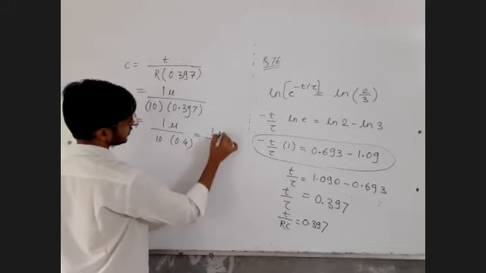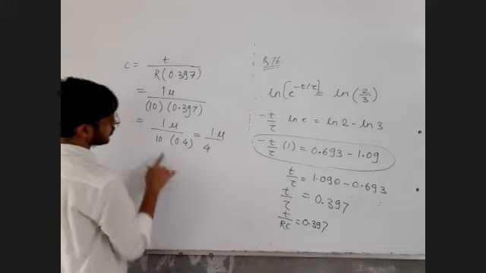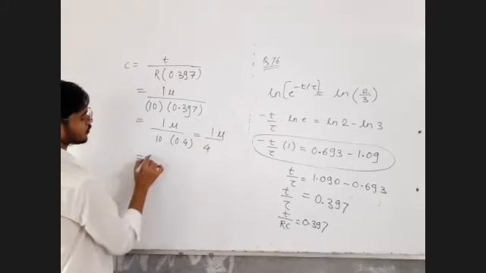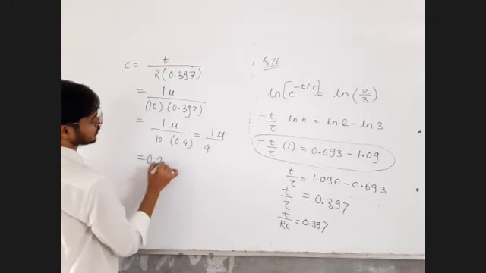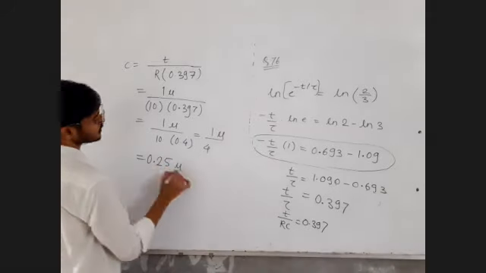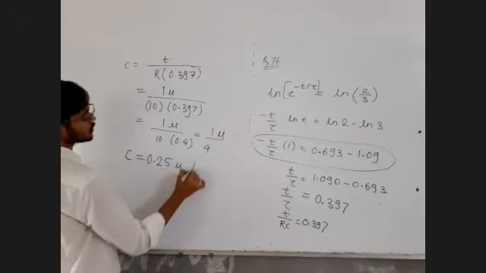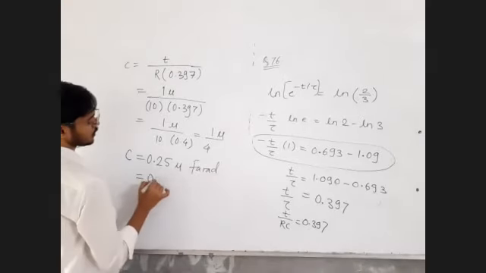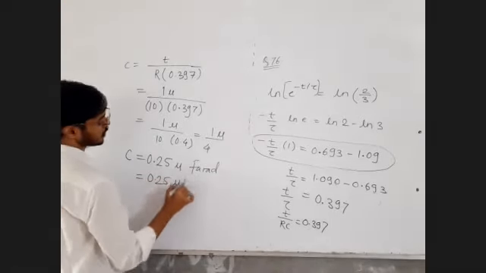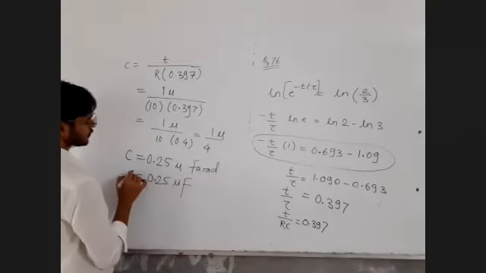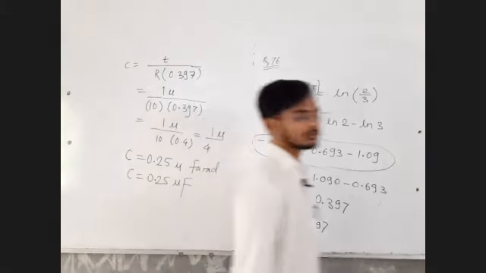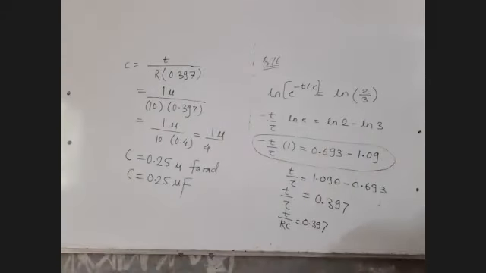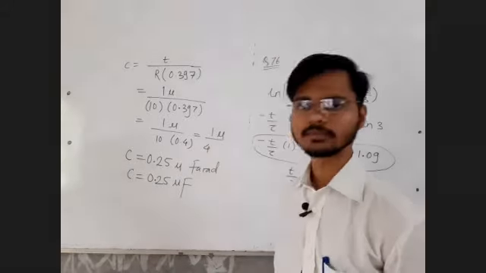That simplifies my calculation to 1 upon 4, 0.4 into 10. 1 upon 4 is 0.25. This micro as it is. It's a capacitor, so the unit shall be farad. That's it. Calculation over. Write it down. Let me know in the chat box. Enjoyed?